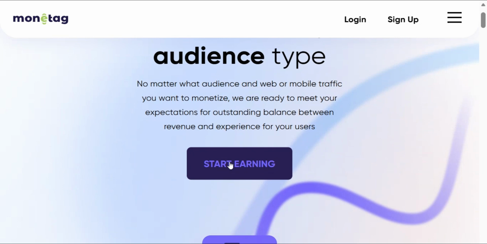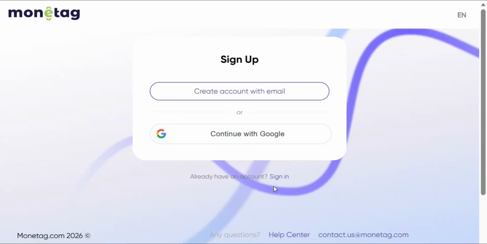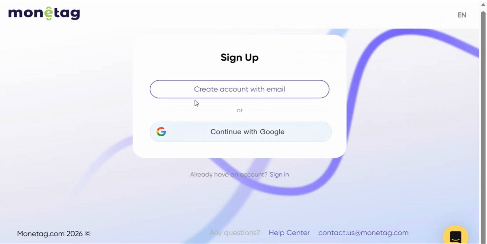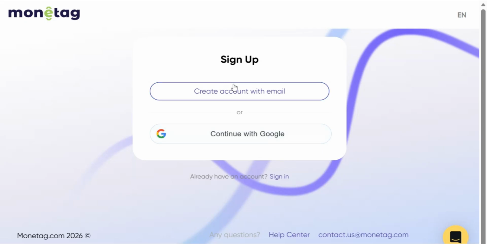When you click on start earning, it's going to bring you to an interface like this, where it will ask you to register. You can decide to click on continue with Google and use your Gmail account, or you can just put your email here and start to register. Now, to register a new account, let me create a new account. Let me click on continue with Google, and I will click on register. Let me use my Google account to register.